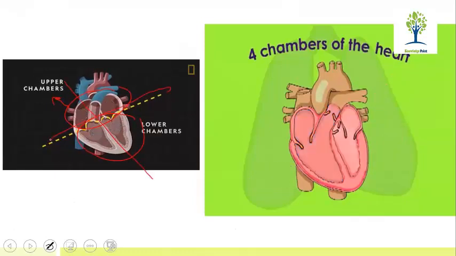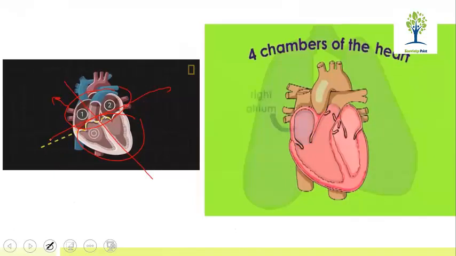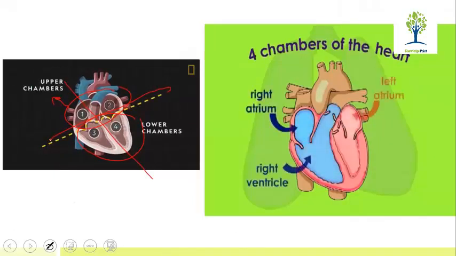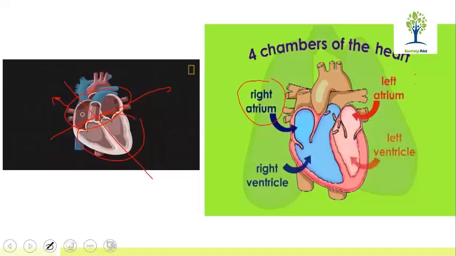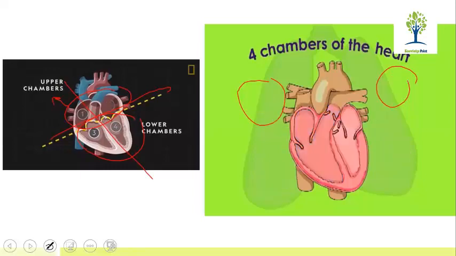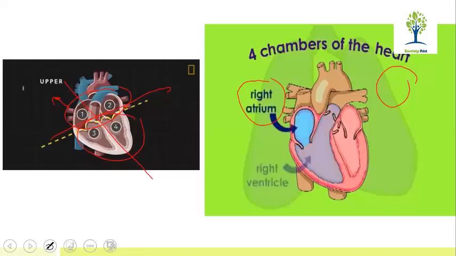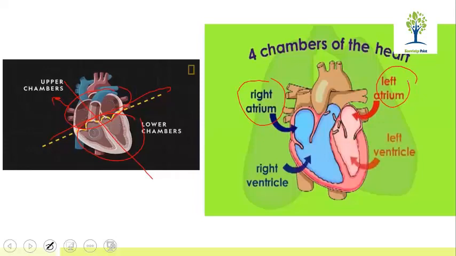Now it is divided into 4 different parts. You can see here the left side and the right side, the upper side and the lower side. So the left upper one is the left atrium, and the right upper one is the right atrium. The same is the case with the lower two: the right one is the right ventricle and the left one is the left ventricle. These are the four different chambers the heart is divided into.